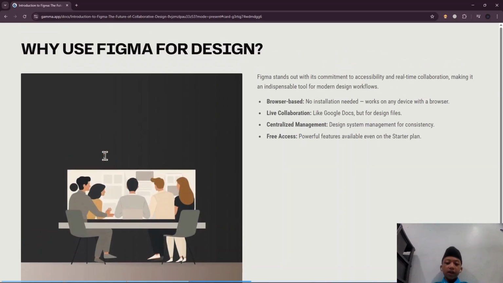Why we use Figma for design. Figma stands out with accessibility and real-time collaboration, making it an indispensable tool for modern design workflows. First, it is browser-based, so you don't necessarily need to install anything and it works on any device with a browser. Second, there's live collaboration like Google Docs, but for design files. Third, there is centralized management, system management for consistency, and last is free access, with powerful features available even on the starter plan.